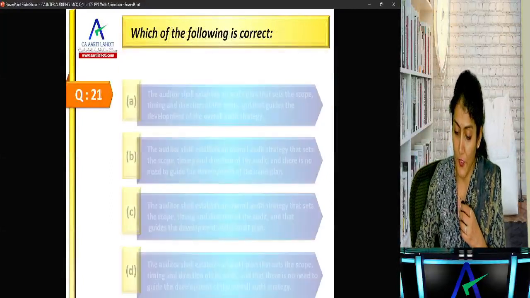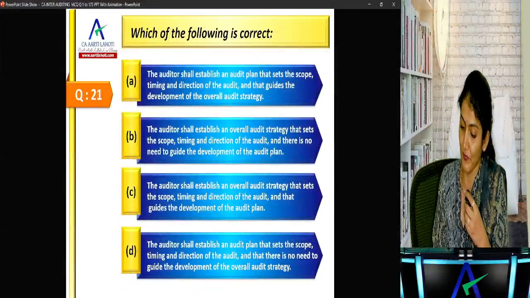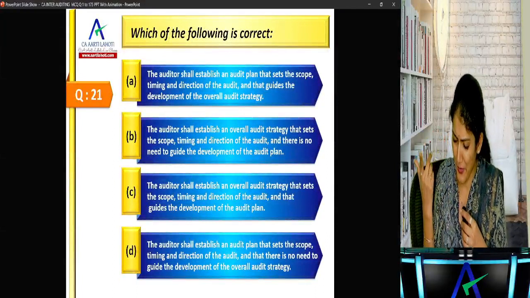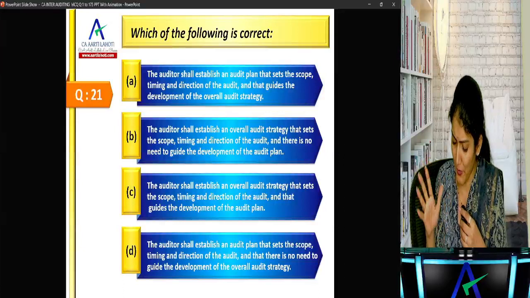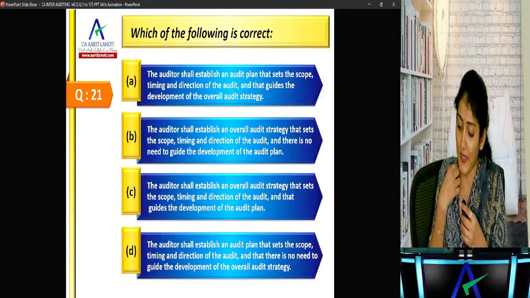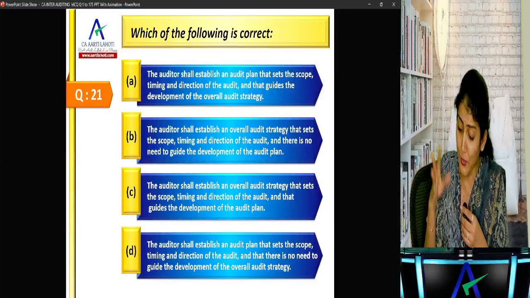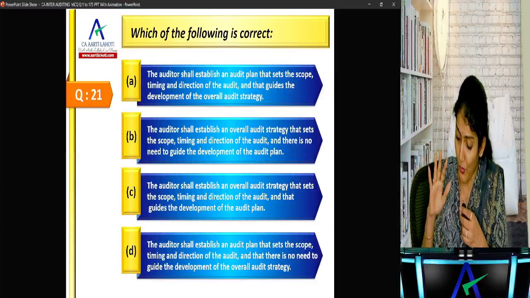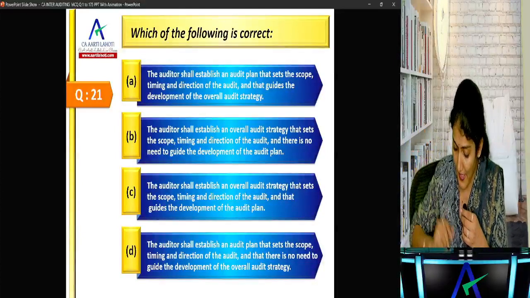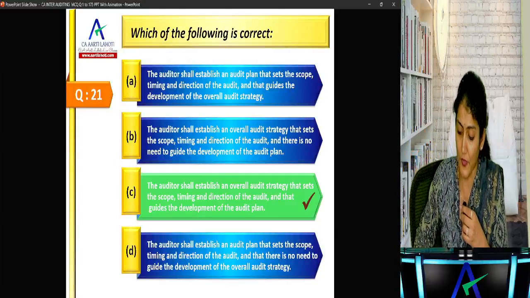Okay, right, which of the following is correct? The auditor shall establish an audit plan? No. D also, auditor shall establish an audit plan? No. The auditor shall establish an audit strategy that sets the scope, timing, and direction of the audit, and there is no need to guide the development? No. Auditor shall establish an audit strategy that sets the scope, timing, and direction, and that guides the development of the audit plan.